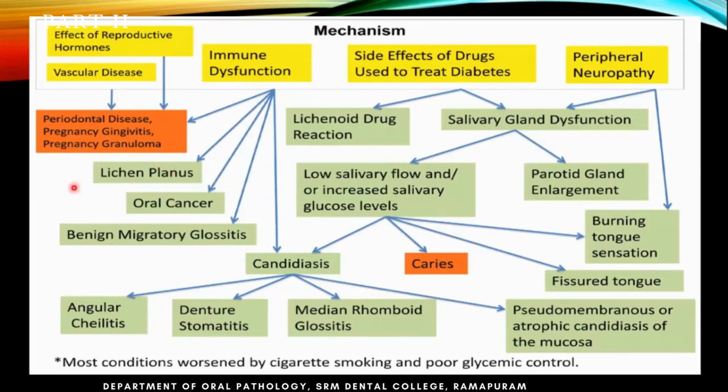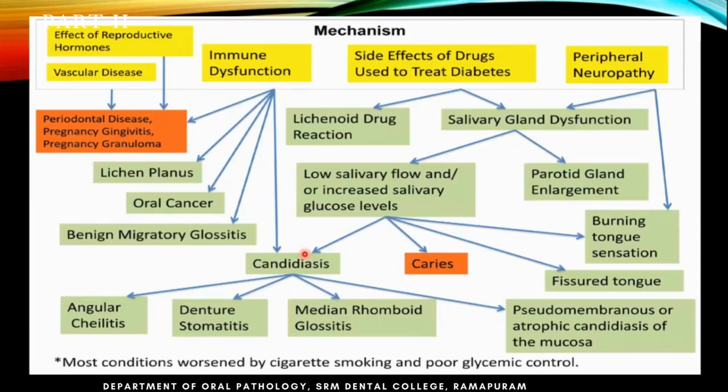At times, lichen planus or lichenoid reaction can also take place, even due to drugs used to treat diabetes. They can again cause salivary dysfunction, which we saw earlier, causing decreased salivary levels. So moreover, it's just the same thing. This is just an overall picture of what can happen. All these things can get bad.